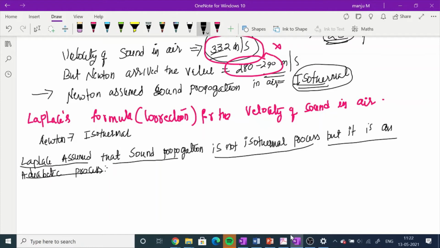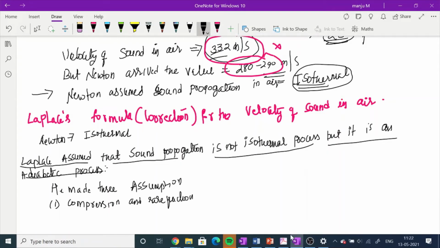He made three important assumptions. The first assumption is that compression and rarefaction take place very rapidly.